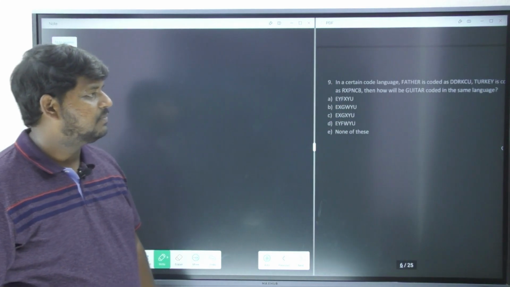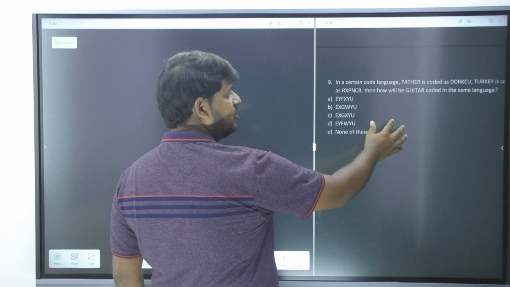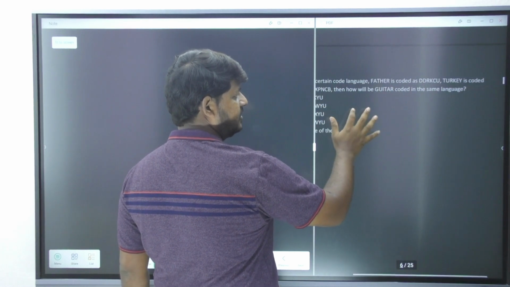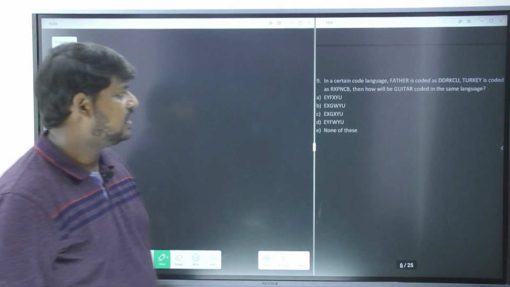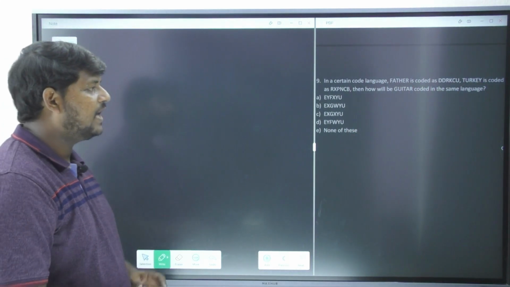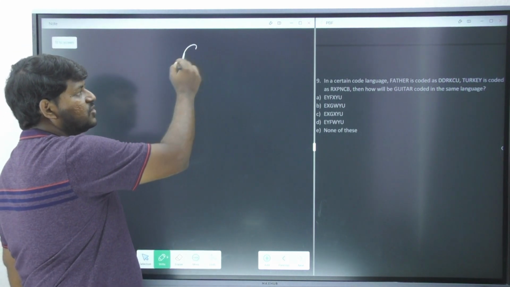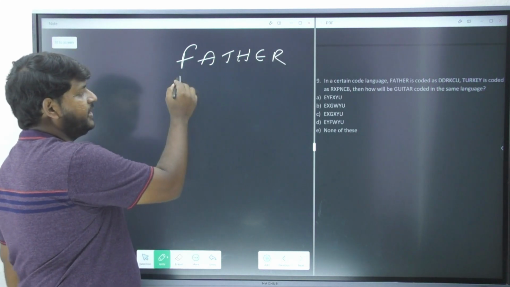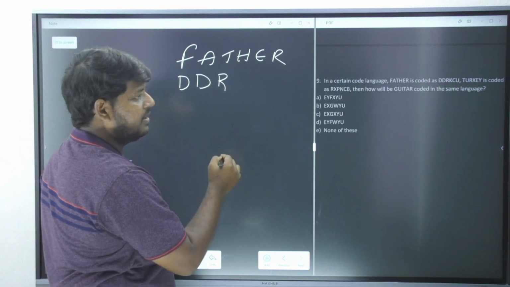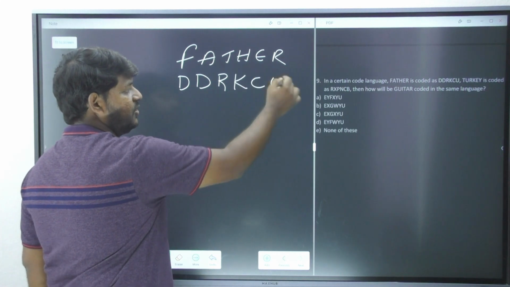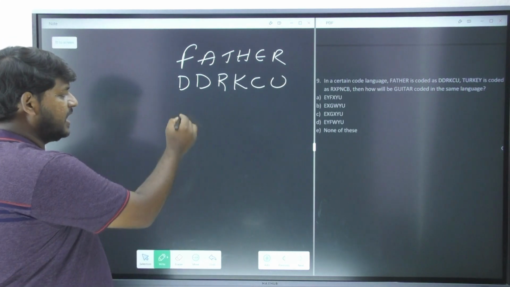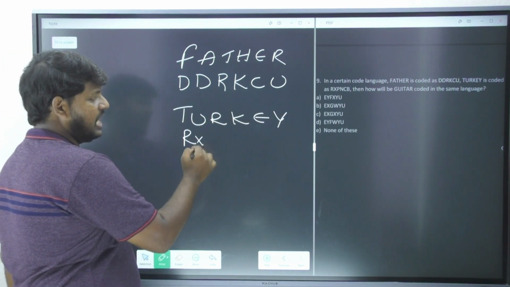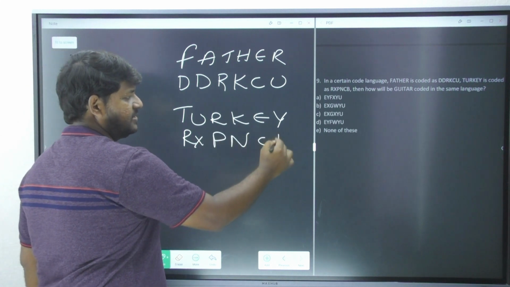The next question is completely based on what? Your coding and decoding. In a certain code language, father is coded as DDRKCU, and Turkey is coded as RXPNCB.